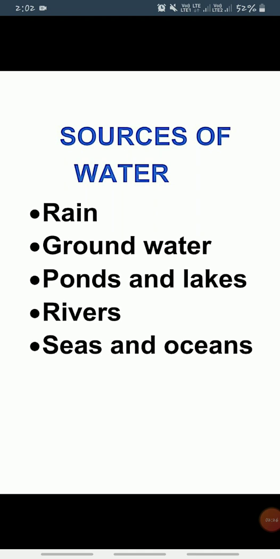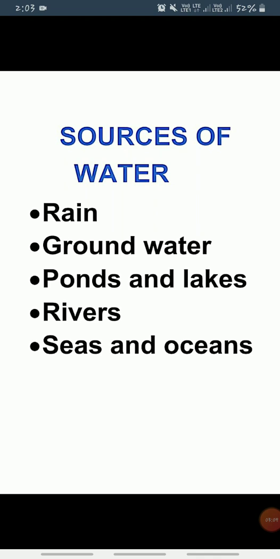Next is rivers. So rivers that originate in the mountains get water from the melting of snow and rain, so they carry water throughout the year. Rivers that originate from the plateaus get water only from rain. They almost dry up during summer. तो rivers जो होती हैं वो कहाँ से originate होती हैं? From the mountains. How? By melting of snow and rain. Clear? And they carry water throughout the year. But in the plateau areas, they get water only from the rain, so they almost dry up during the summer. Summers में ये dry हो जाती हैं.